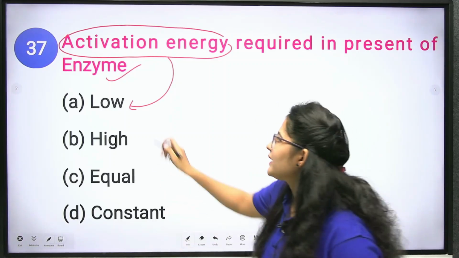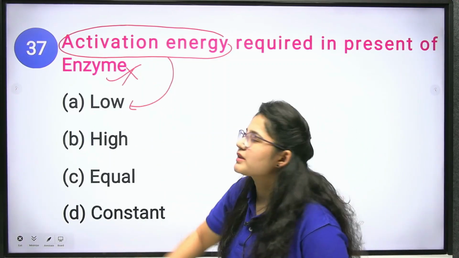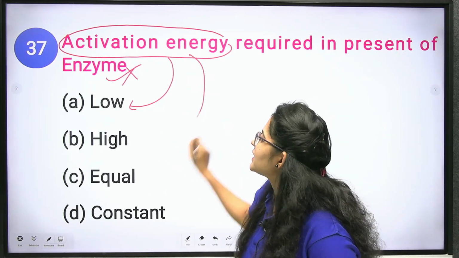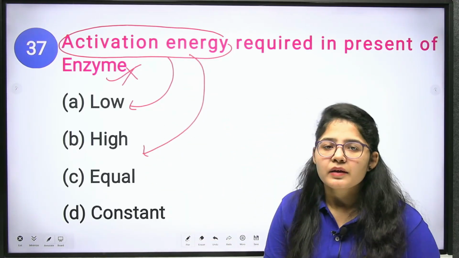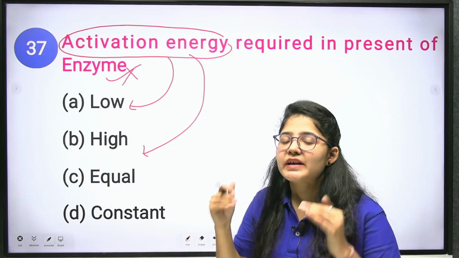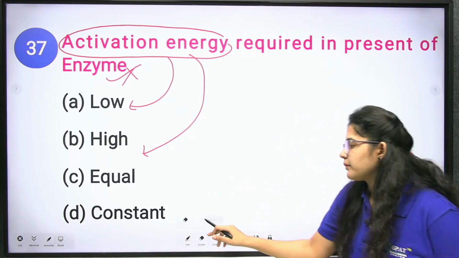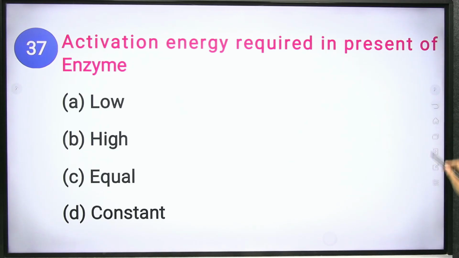Clear? Without the enzyme, if the reaction does not have an enzyme as a catalyst, your activation energy will be high, because to complete the process we will need to provide more energy. Clear? Okay. Now the next question.